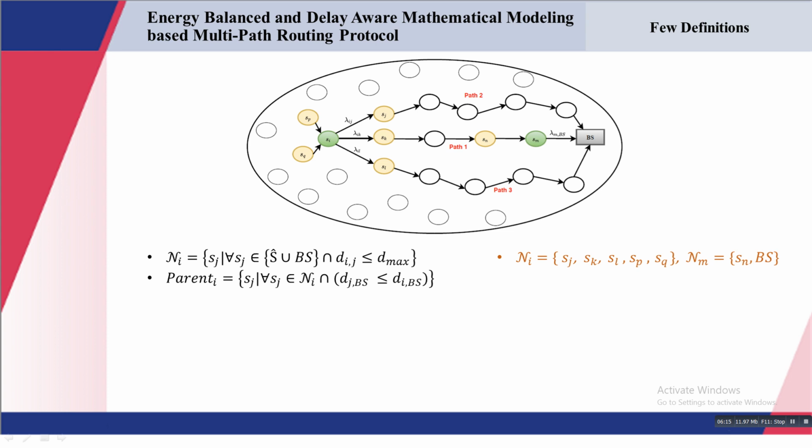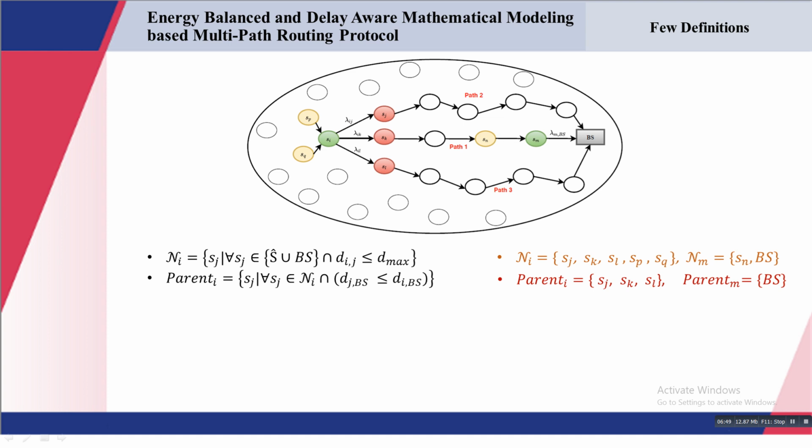So how will this equation help us? We will select as parent nodes only those nodes which lie towards the base station instead of away from it. Here we can see that corresponding to the ith node, its parent set will include only the j, k, and l nodes, and it will not include the p and q nodes.